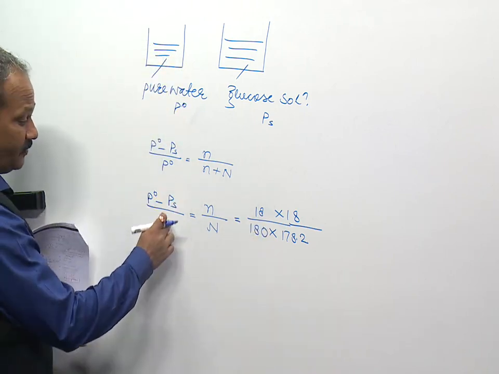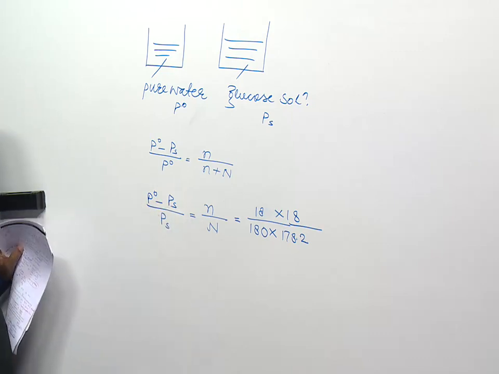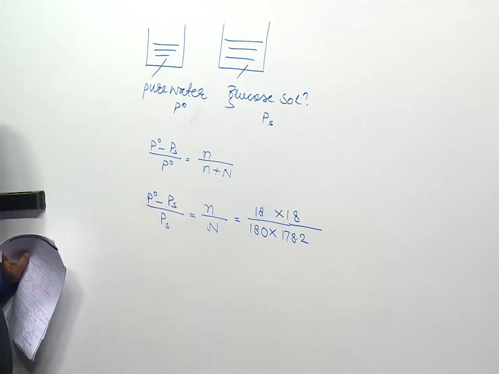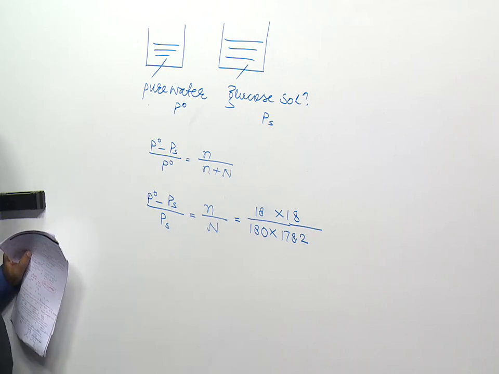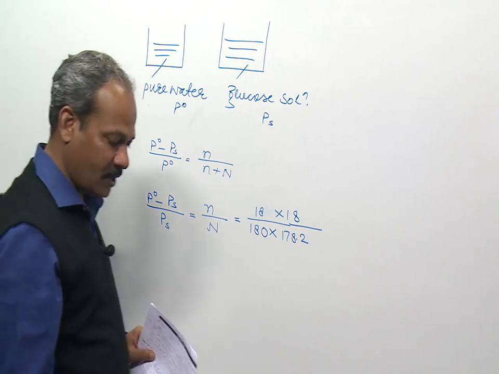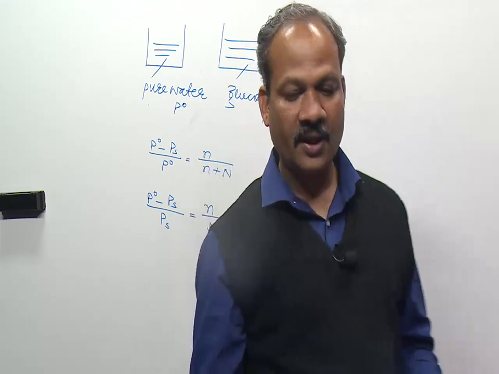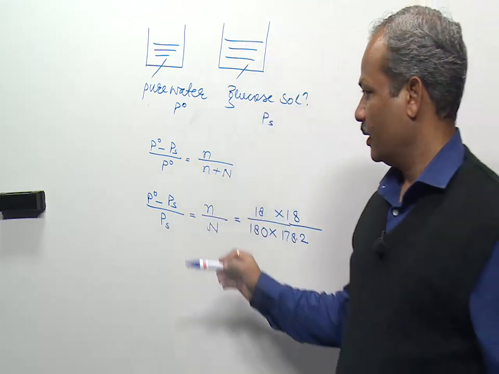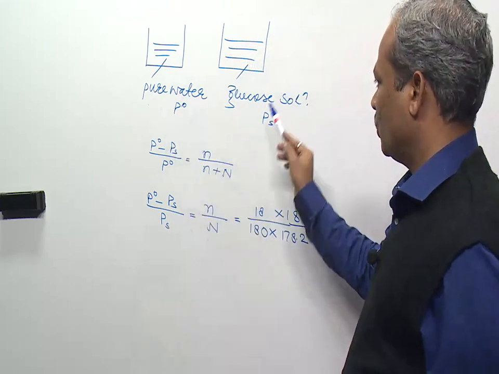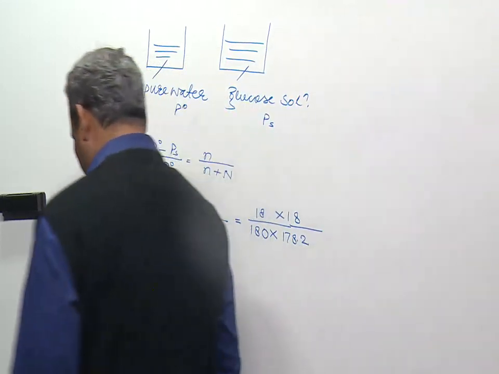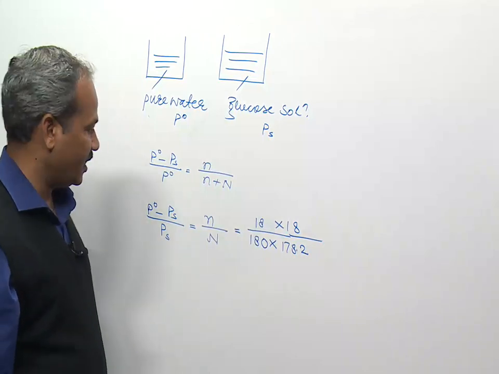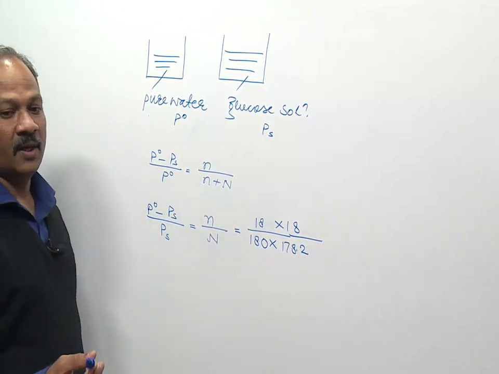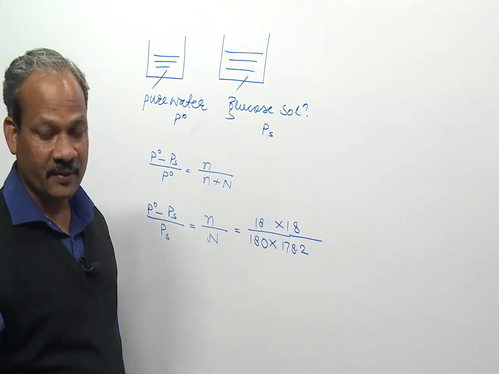Now we have to identify the value of Ps. To get the value of Ps, you should know the value of P0. Otherwise, you can't solve this equation. And nothing is mentioned about the vapor pressure of pure water. You know that the vapor pressure of a liquid depends on temperature. So here we have to make an assumption. Let's say this situation is given at 100 degrees Celsius. Then the vapor pressure of pure water will be 1 atmospheric pressure, that is 760 torr.